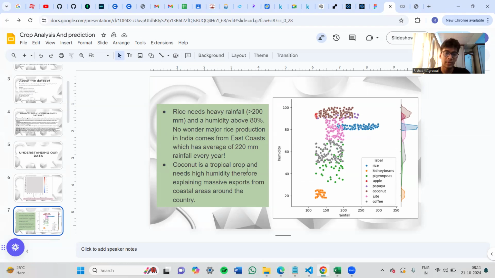It is a tropical crop, therefore it needs high humidity, and that explains the massive exports from coastal areas around the country. We can also see the highest rainfall needed is by rice, and rice needs heavy rainfall approximately above 200 mm and 80% humidity. And no wonder rice production in India comes from East Coast, which has an average of 220 mm rainfall every year.